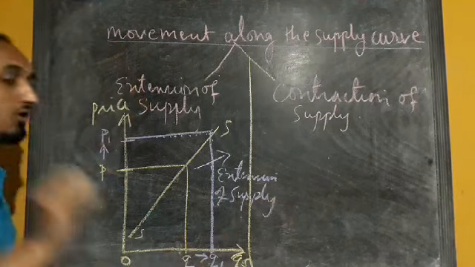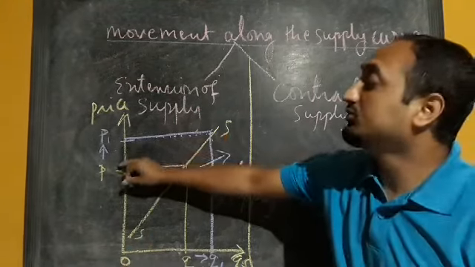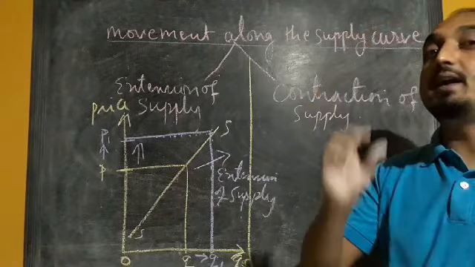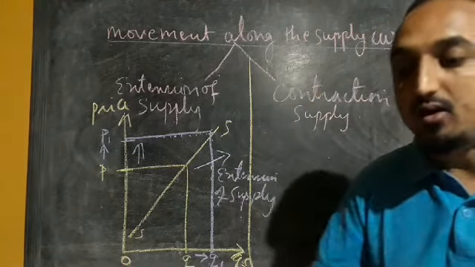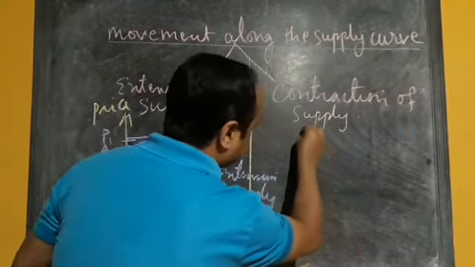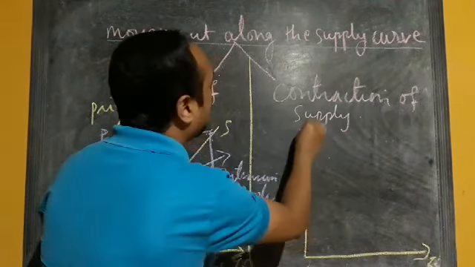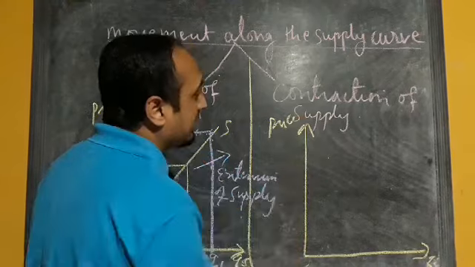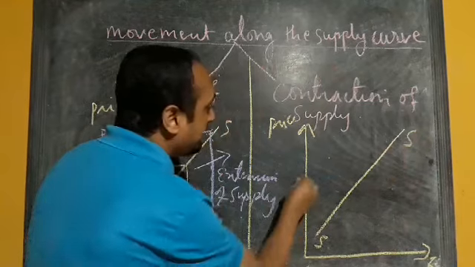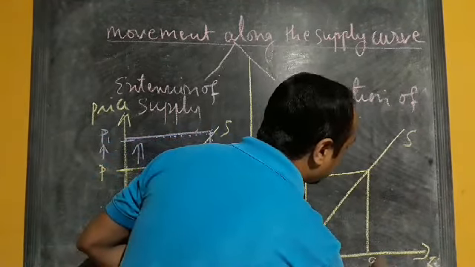Now how is this extension of supply taking place? Extension of supply takes place due to a rise in price. Here price is increasing and due to that extension of supply is taking place. Now we will take another example, contraction of supply. Once again, this is our quantity supplied axis, this is our price axis. Suppose the initial supply curve is S, and the initial price is P. So at price P, quantity supplied is Q.